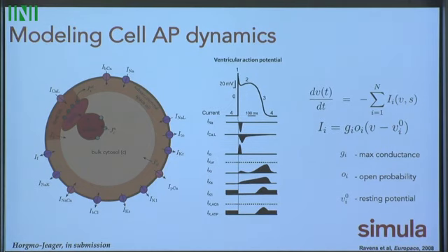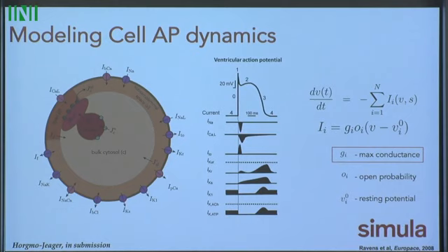And what's often done when you want to parameterize them to a given piece of data is to play with these max conductances. This is not the only way. This is a naive and simplistic way, but it is the way that's often done. I was going to put up the quote that Andrew McCulloch had with the number of parameters, but I think I'll pass on that.